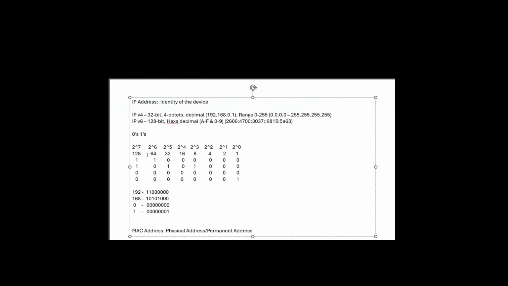So what is the value of 128 plus 64? It's 192. So 192 plus 32 is 224. 224 plus 16 is 240, plus 8 is 248, plus 4 is 252, plus 2 is 254, plus 1 is 255. So we got 255, right? So by adding all these values, you are going to get the value 255. That is the reason the range is 0 to 255, satisfied here, right? So we can go from 0.0.0.0 up to 255.255.255.255, right? Everything got satisfied.